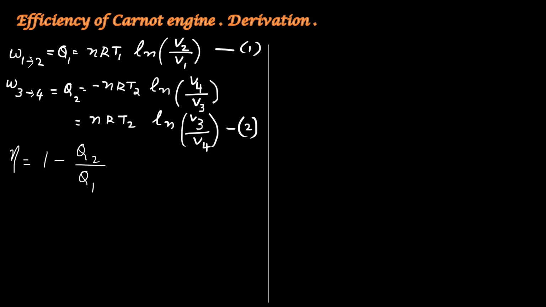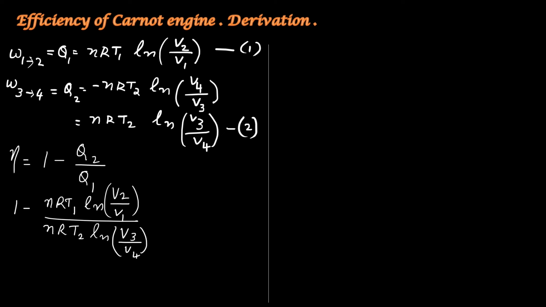Here, what we need to do is only substitute for Q2 and Q1. That is 1 minus equation 2 by equation 1. That will be equal to 1 minus nRT1 natural log V2 by V1 divided by nRT2 natural log V3 by V4. This nR and this nR will get cancelled. Then it becomes 1 minus T1 natural log V2 by V1 divided by T2 natural log V3 by V4.